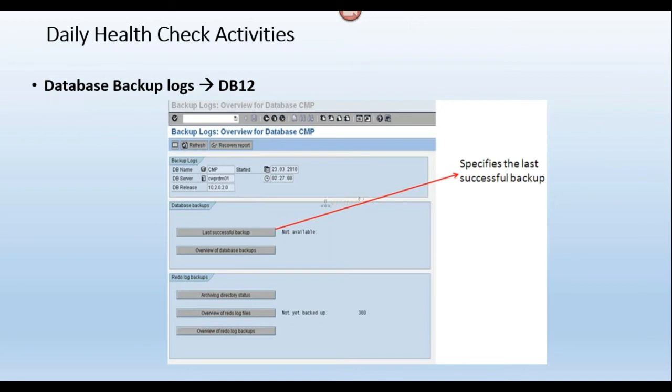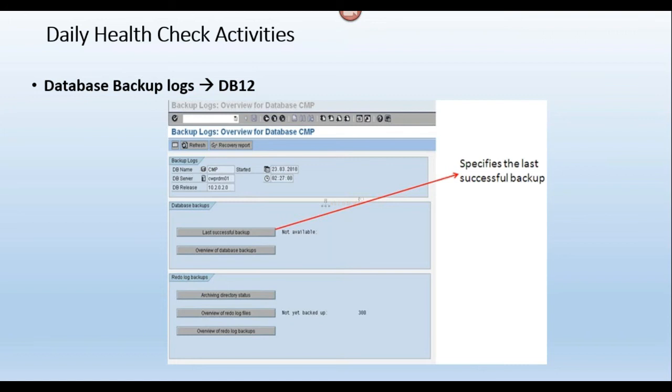For example, I have scheduled an online backup every night at 11 o'clock. Next day morning I can see in DB12 the last successful backup, the one I scheduled yesterday night at 11 o'clock.